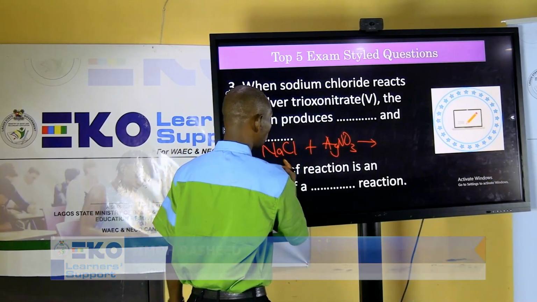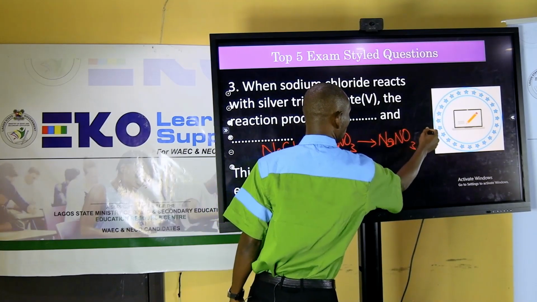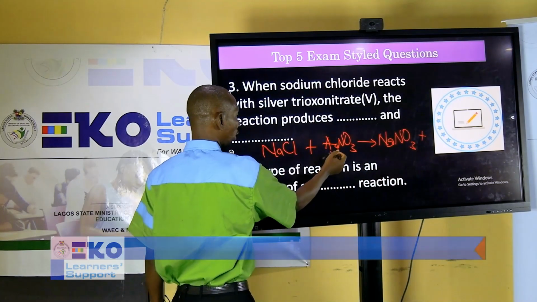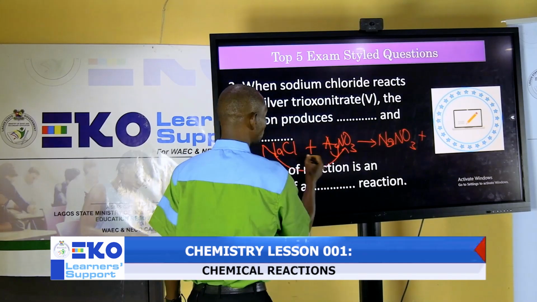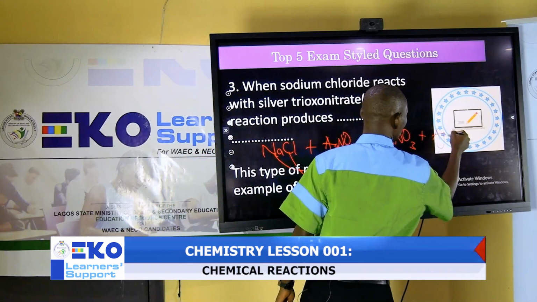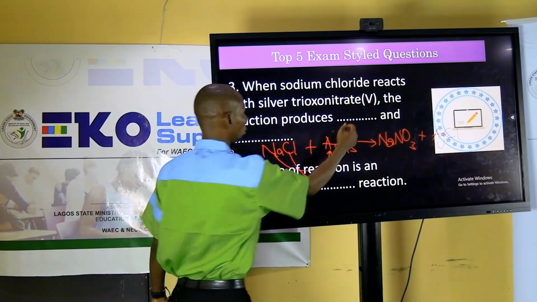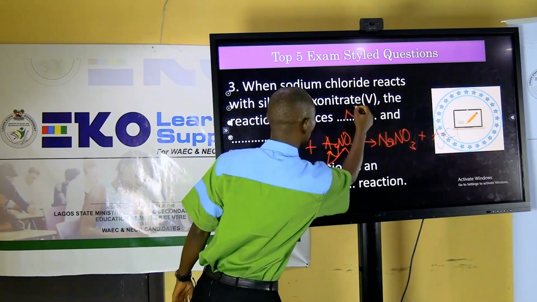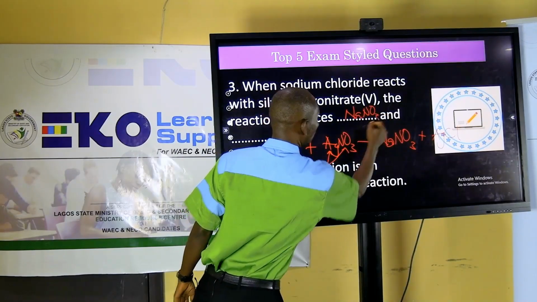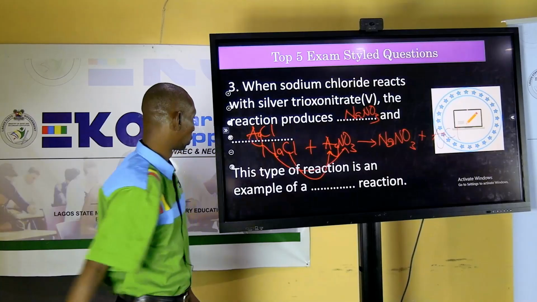So this is going to give you sodium nitrate because there's going to be an exchange of ions there. So this and these are combining and this and these are combining, and that will give you AgCl. So produces what? Sodium nitrate as well as silver chloride. So those are the products there.